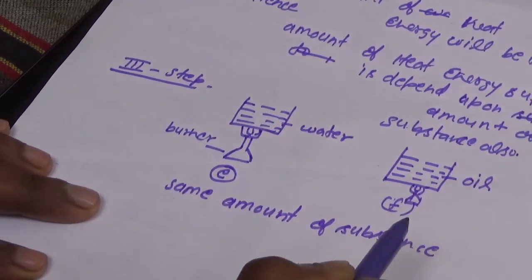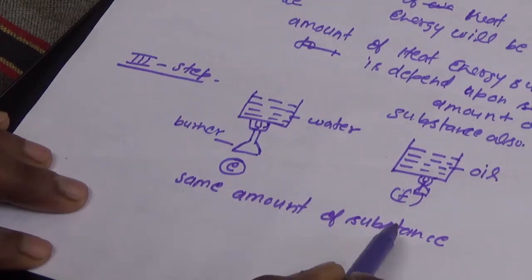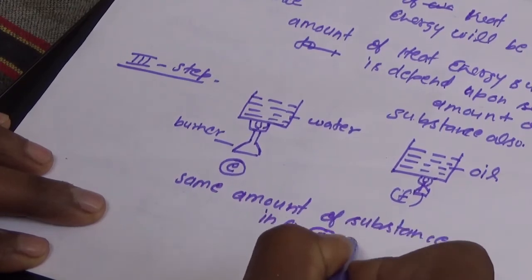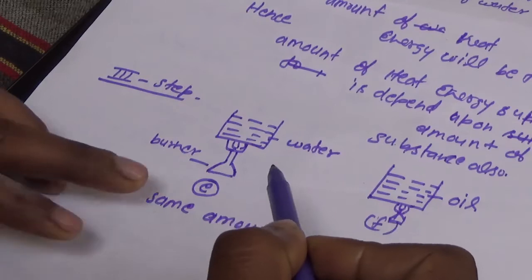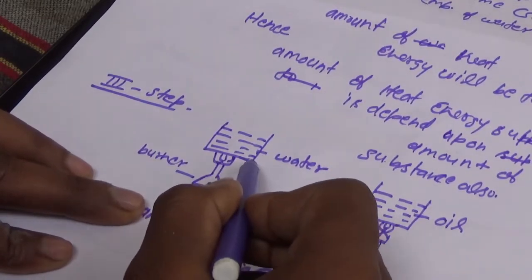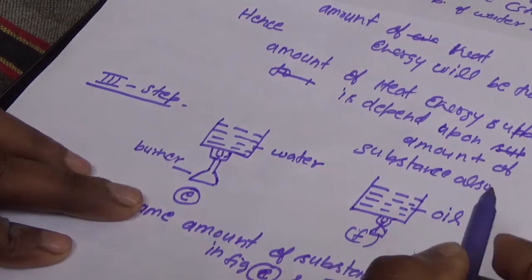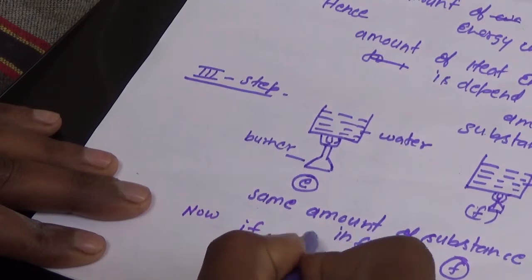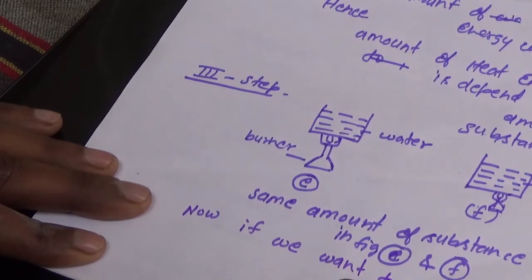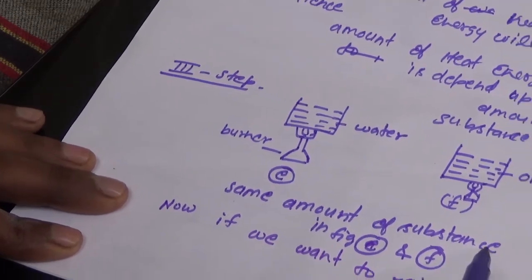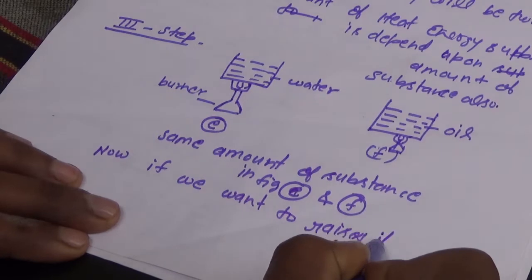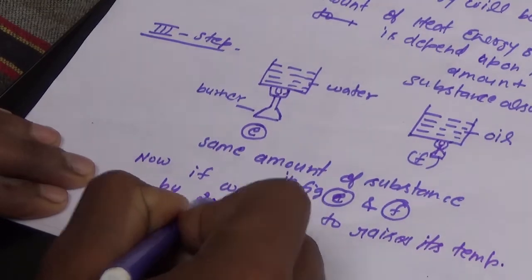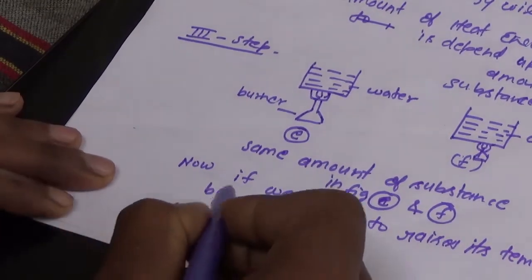In figure E and in figure F we have chosen the same amount of substance. But in figure E we have chosen water as a sample, and in figure F we have chosen oil. Now if we want to raise the temperature of both substances by 20 degrees Celsius, then what shall we see?